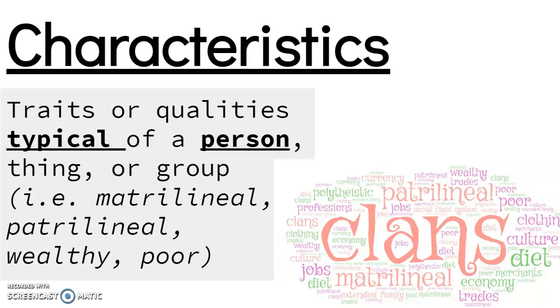Characteristics. So traits are qualities typical of a person, thing, or group, and some characteristics could be matrilineal, patrilineal, wealthy, poor. Matrilineal and patrilineal are some vocab words for this unit. They're at the very end of this presentation. So characteristics, so words we can use to describe different civilizations. Because we have so many in this unit, we have got to keep them distinct as well, because they were distinct. We can't just run them all together. So characteristics.